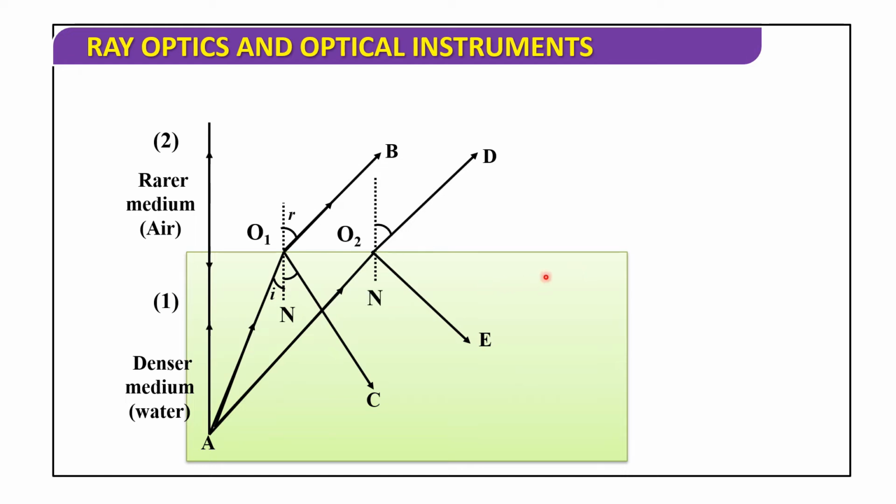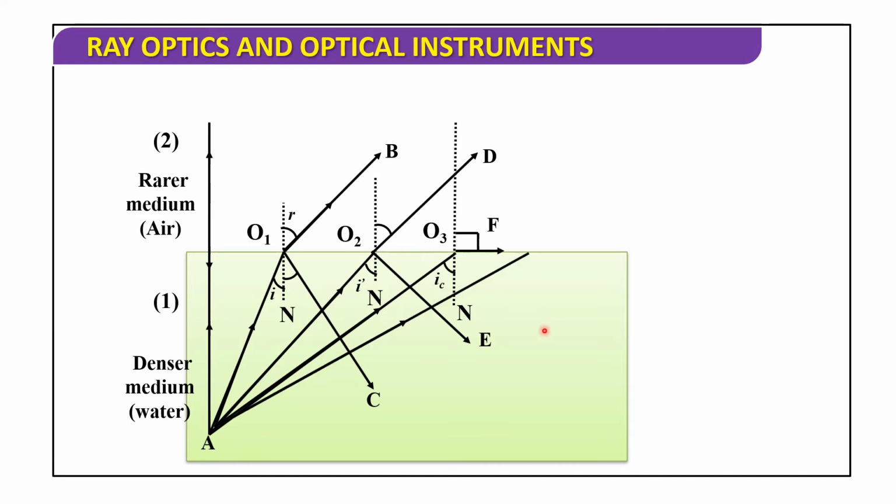Next, here we are drawing the normals, with i the angle of incidence and r the angle of refraction. We are increasing the angle of incidence, and at a certain point the refracted ray grazes the interface and the angle becomes 90 degrees, and it is the critical angle.